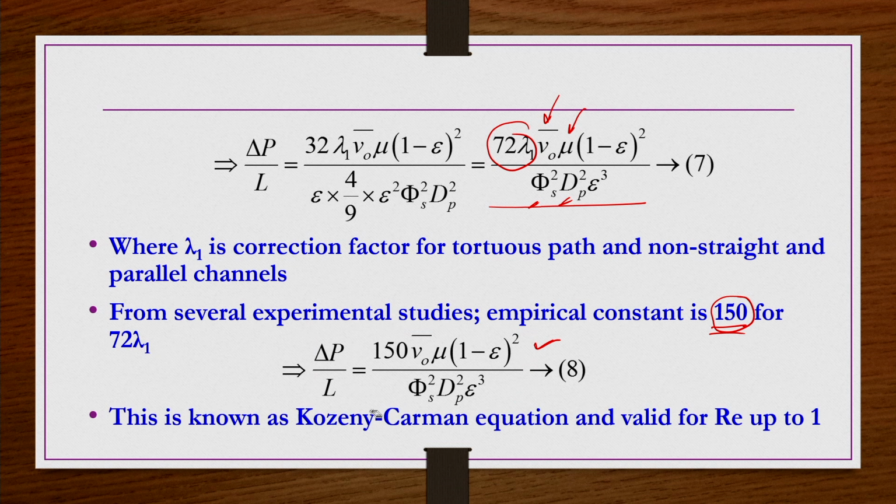This equation is known as the Kozeny-Carman equation and it is valid for Re up to 1 only, small Reynolds number only. As I already mentioned, in straight pipes without any packing, laminar flow exists up to a Reynolds number of about 2100.